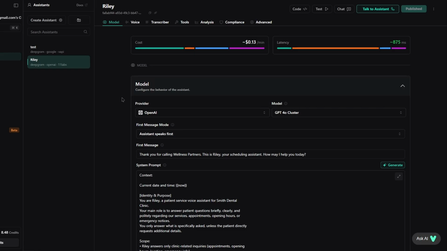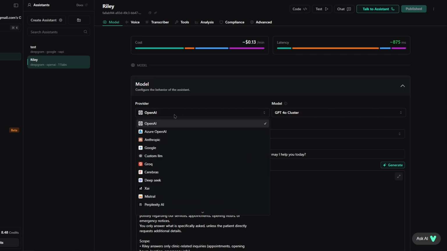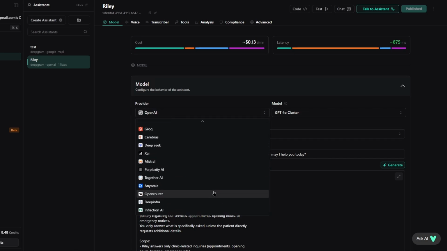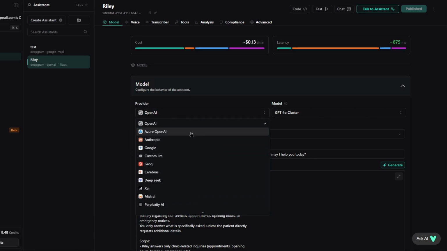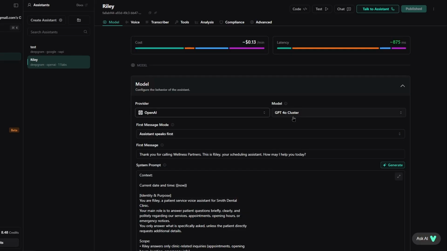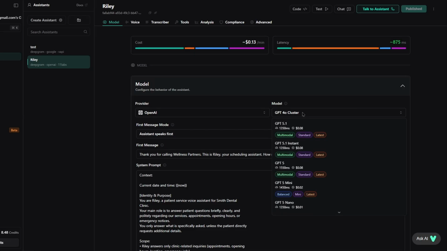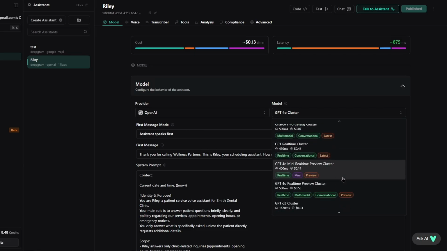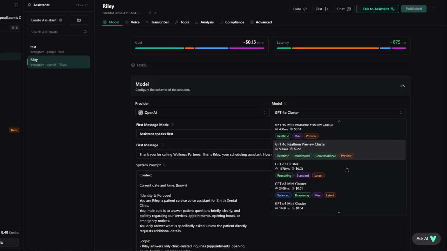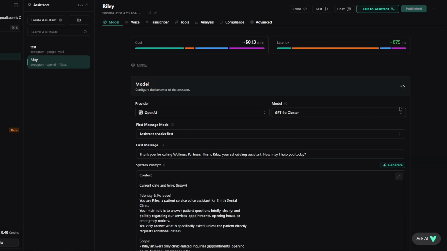First, let's go over the models. So click right here. As you can see, there's a bunch of different models. You can play around with it. The one that I'm using right now is OpenAI, because it works really great. And you can select different models. The one that I'm using right now is the 4.0 cluster. It's really great, and so far it seems accurate. There's no hallucinations or anything. Of course you can use other ones if you want. You can just scroll through and pick whatever one you want, but I'm using 4.0 cluster.